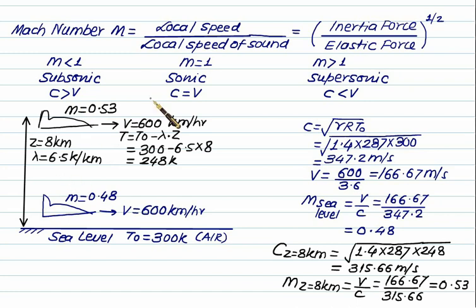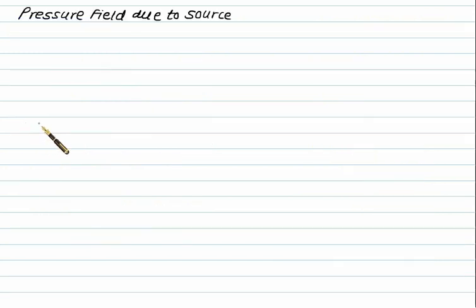Using the Mach number, we'll define here Mach cone, the zone of silence, the zone of action. That is, we are going to discuss here the propagation of sound wave for different Mach number. To define the Mach cone, let's consider here the idea about the pressure field due to a source. First consider we have a stationary sound source. So this one is a stationary sound source and it is developing the sound in all directions with a velocity equal to c.